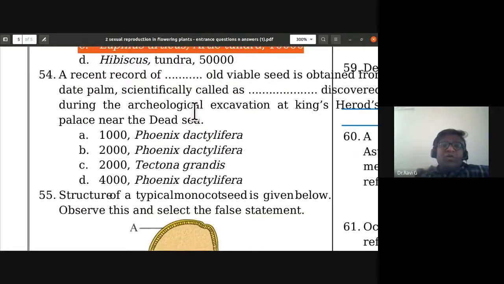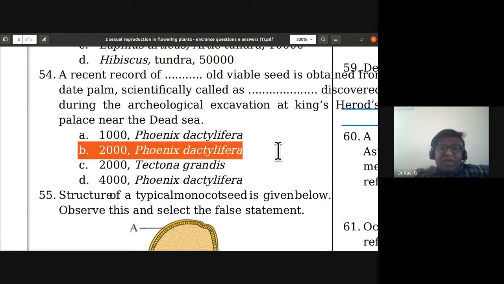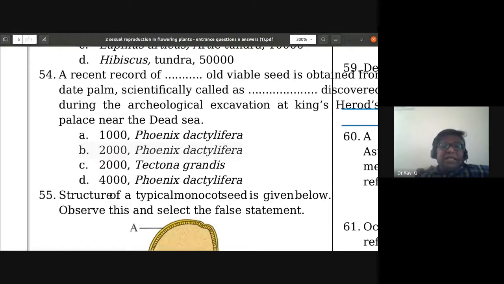A recent record of a 2000-year-old viable seed is obtained from the date palm, scientifically called Phoenix dactylifera. So the 54th, B is the correct answer.